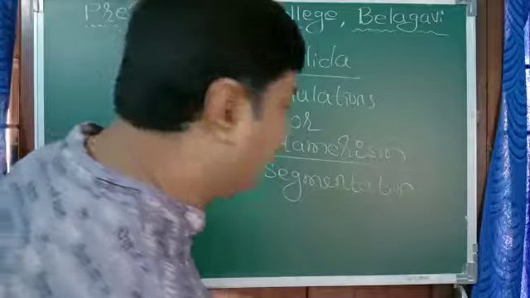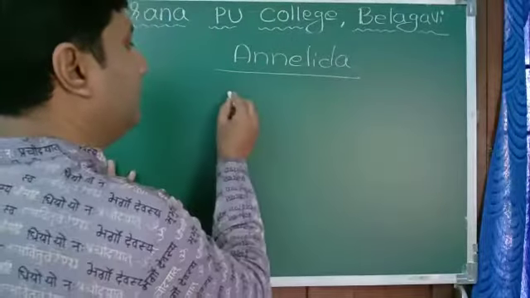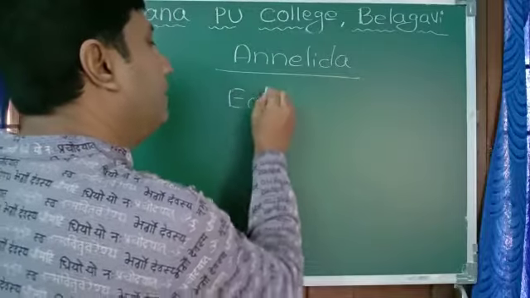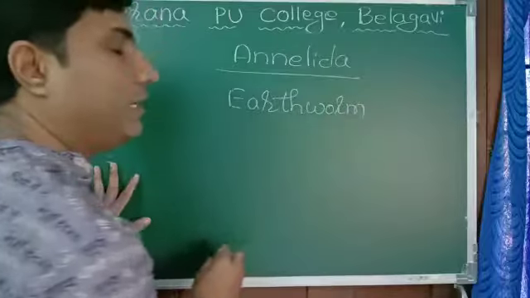The best example is earthworm. In the case of earthworm, we have seen that the body is segmented. Earthworm is the best example for Annelida.